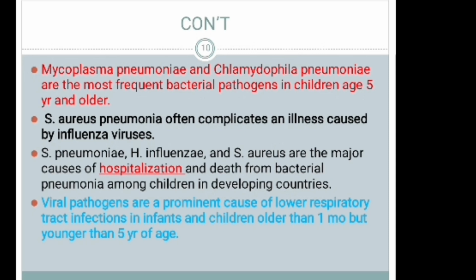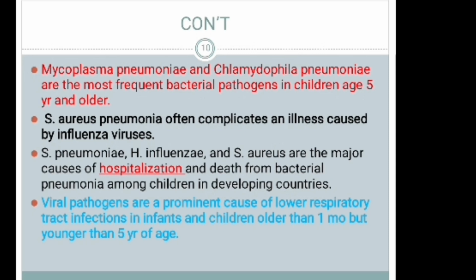Mycoplasma pneumoniae and Chlamydophila pneumoniae are the most frequent bacterial pathogens in children age 5 years and older. This is what we call atypical bacteria. The atypical bacteria are Mycoplasma pneumoniae and Chlamydophila pneumoniae, which are the most common cause of pneumonia for children older than 5 years.